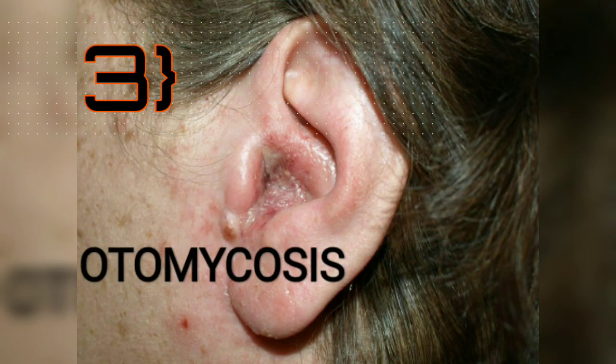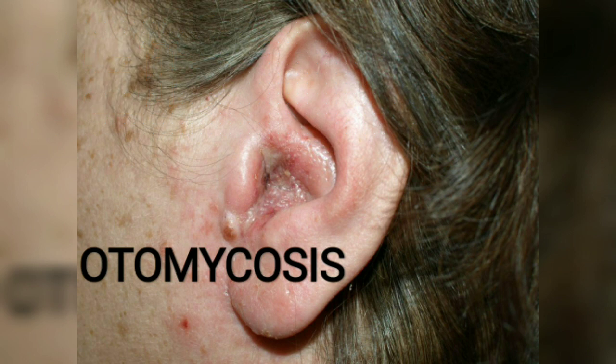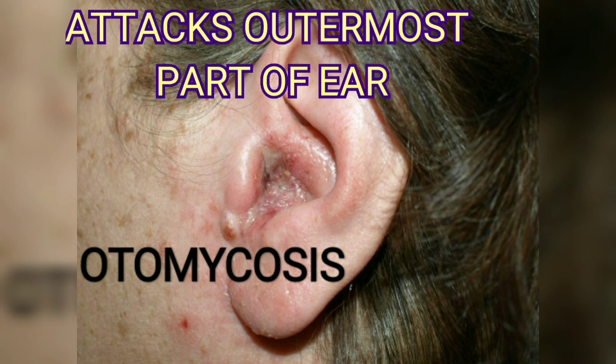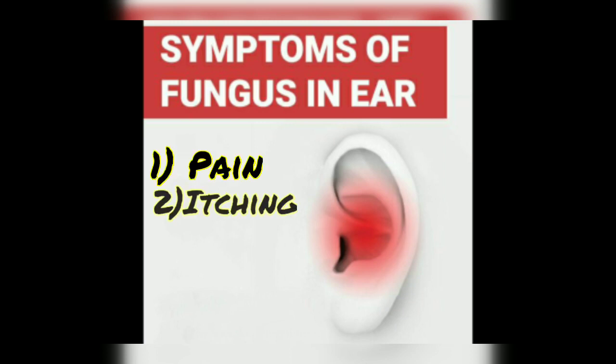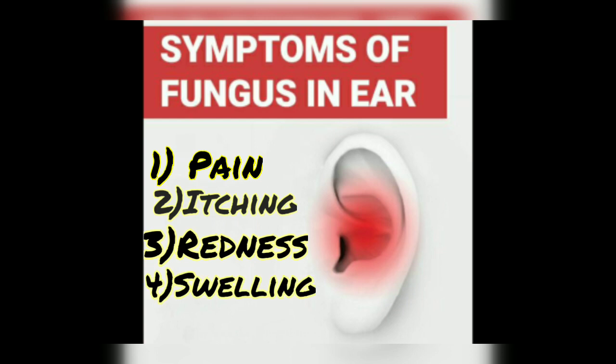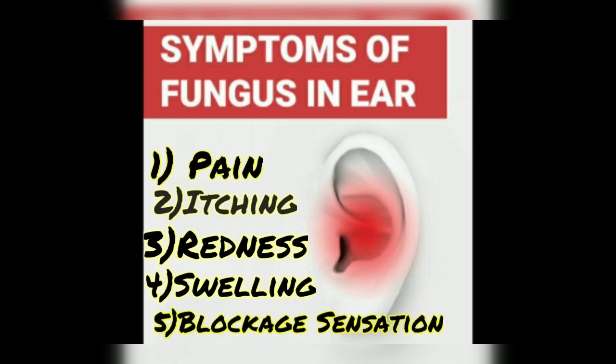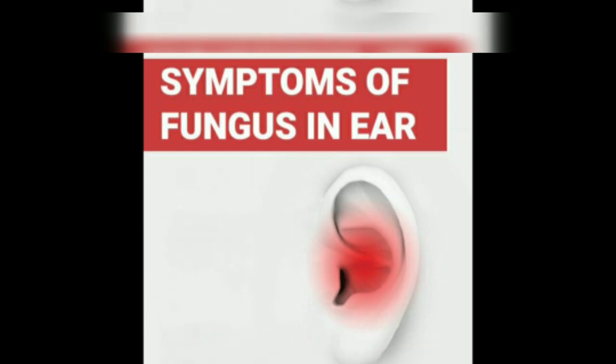So friends, here we come to the third part, that is otomycosis. It's a kind of fungal infection which generally attacks the outer part of our ear. Some of the symptoms of otomycosis include mild pain, itchiness, redness, swelling, and a blockage sensation.